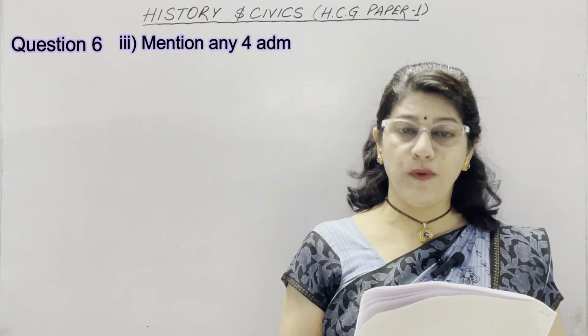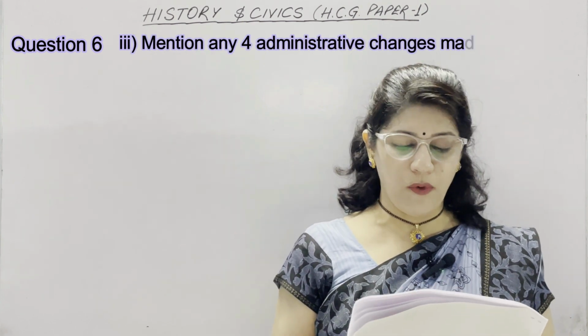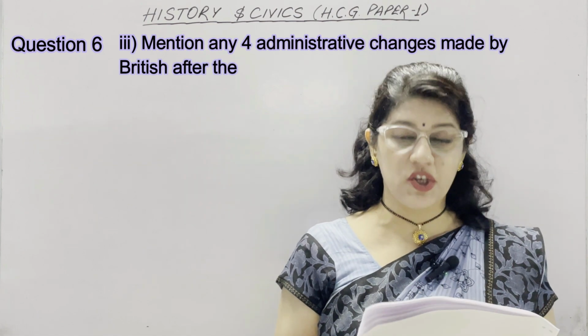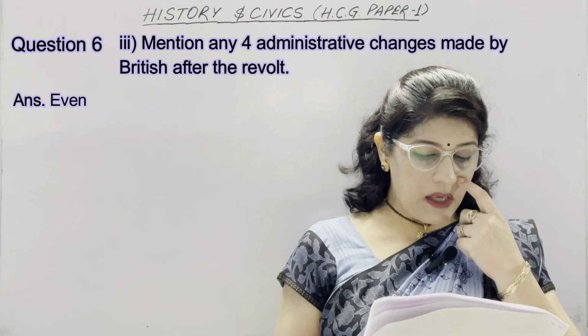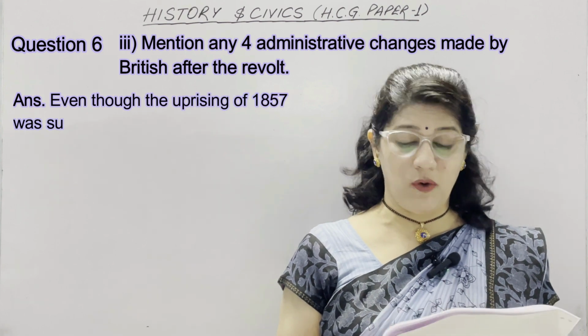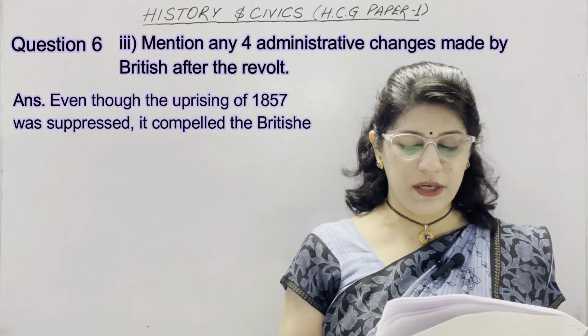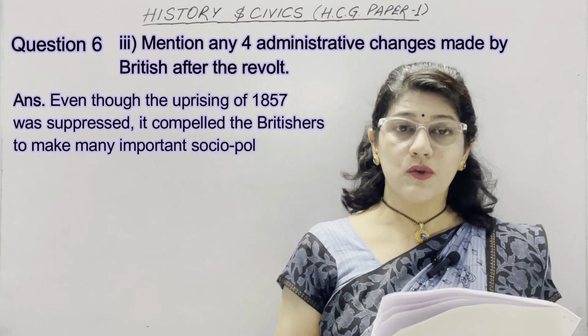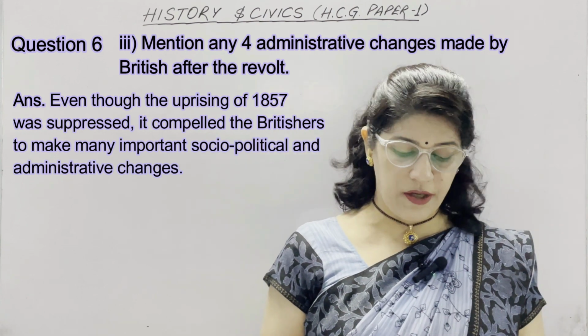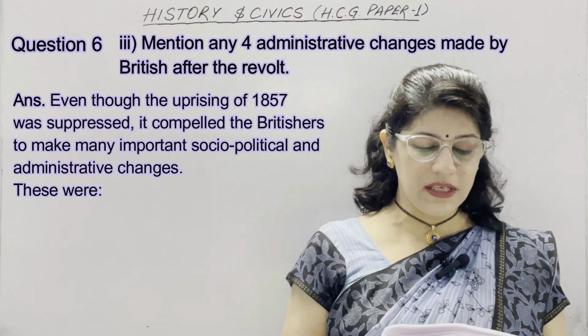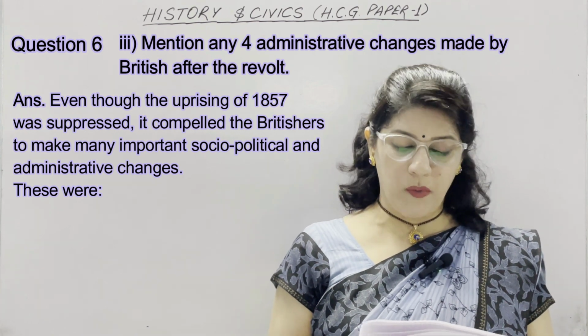C part is of 4 marks. The question is, mention any 4 administrative changes made by the British after the revolt. Even though the uprising of 1857 was suppressed, it compelled the Britishers to make many important socio-political and administrative changes. This introduction is necessary for every 4-marker question.